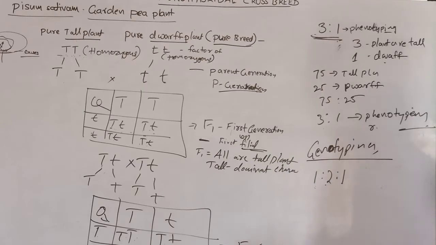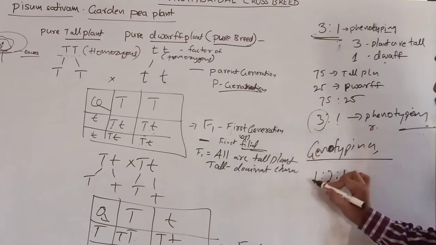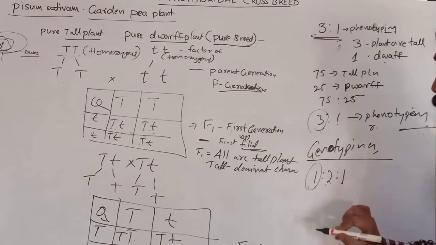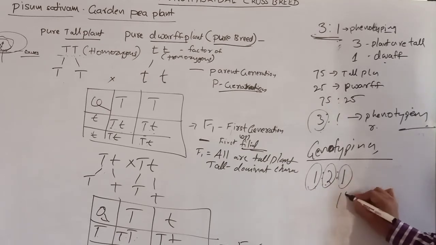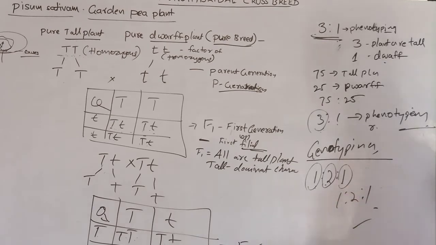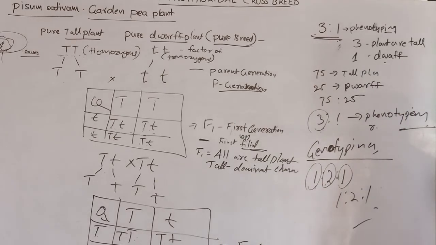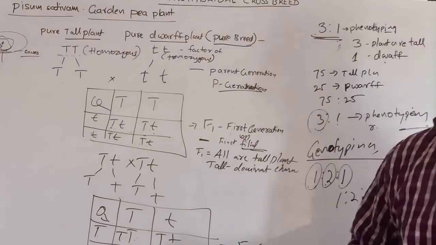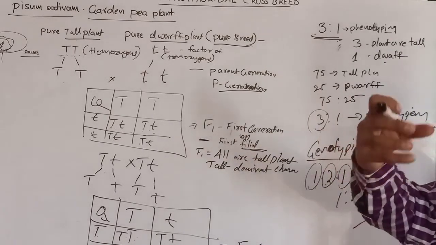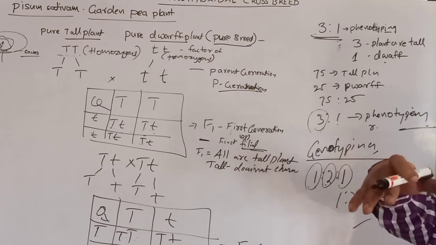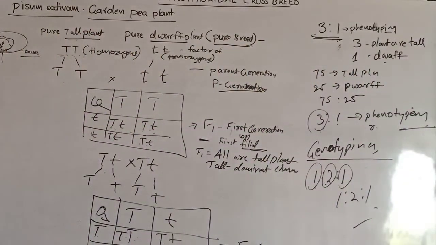Phenotypic, whatever exhibits on the outside, is 3 tall plants and 1 dwarf plant. Among the 3 tall plants, 1 is homozygous and the other two are heterozygous, and the dwarf is homozygous. So the genotypic ratio is 1:2:1. He observed 75% of plants are tall and only 25% are dwarf. Here tall is the dominant character, and dwarf is the recessive character, which is inside and does not exhibit. Dominant always exhibits in the F1 generation.